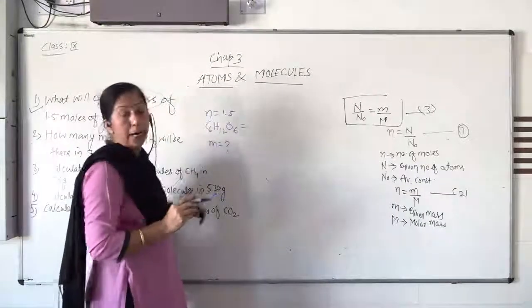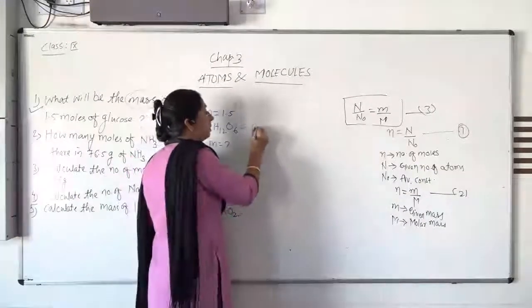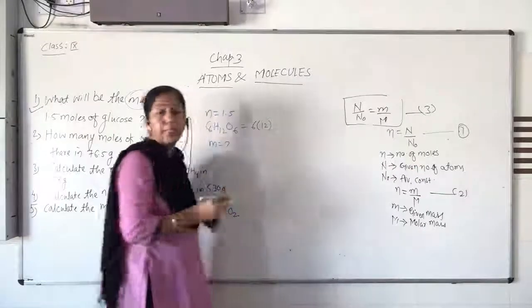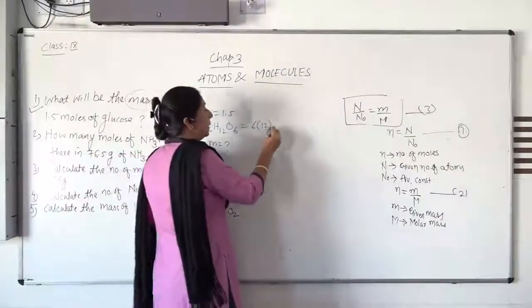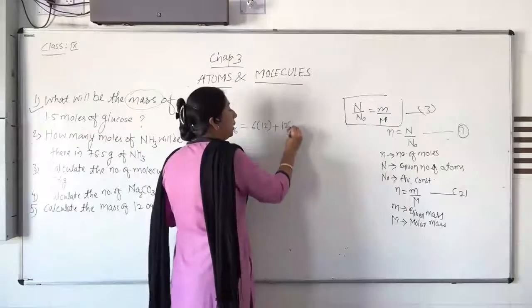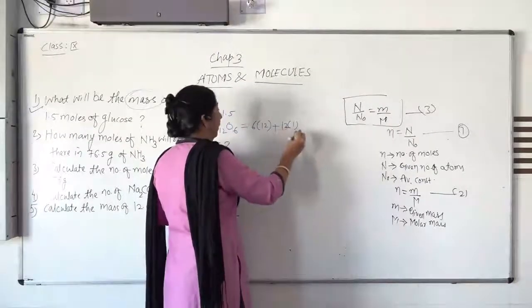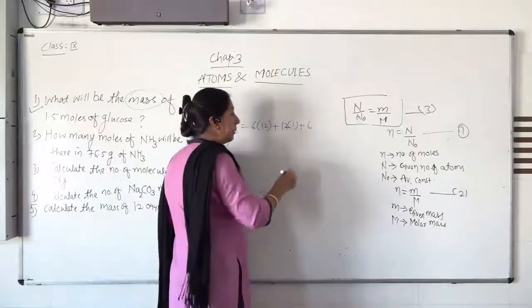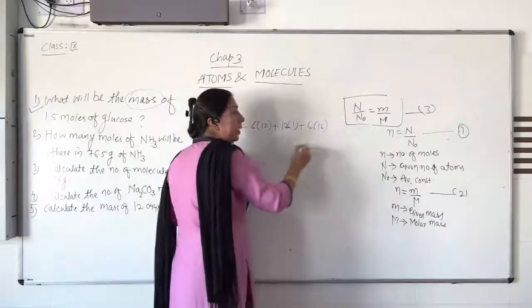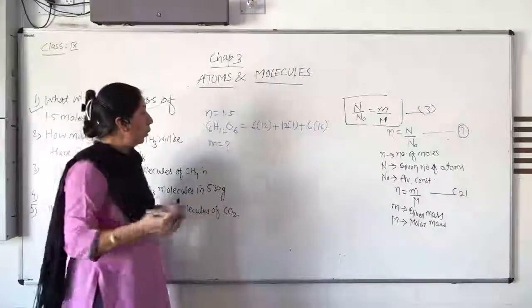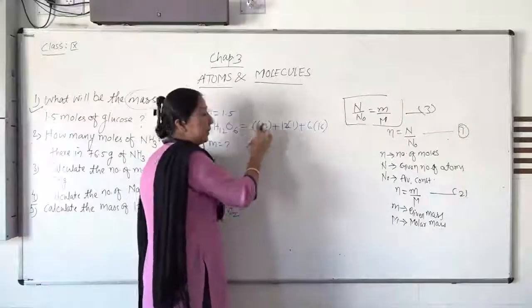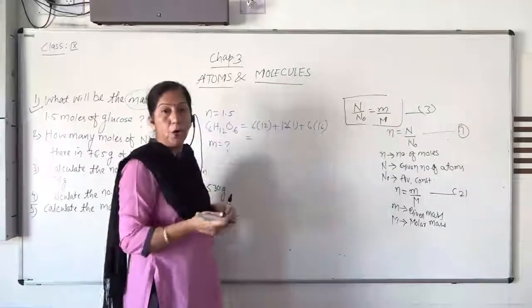Now let us see carbon. 6 atoms of carbon are there. Carbon, its mass is 12. Plus 12 hydrogen, its mass is 1. Plus oxygen, 6 atoms are there. Oxygen, its mass is 16. Now you multiply.